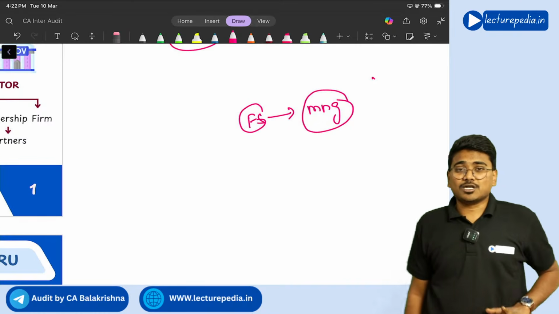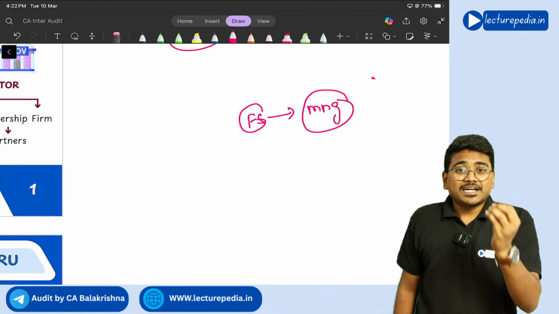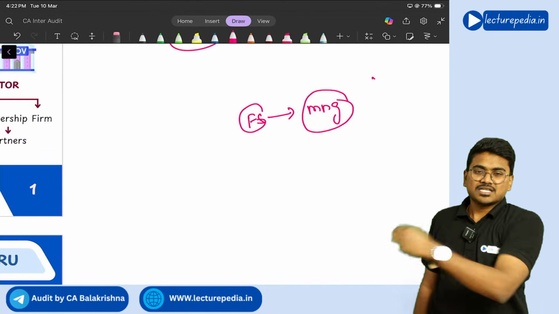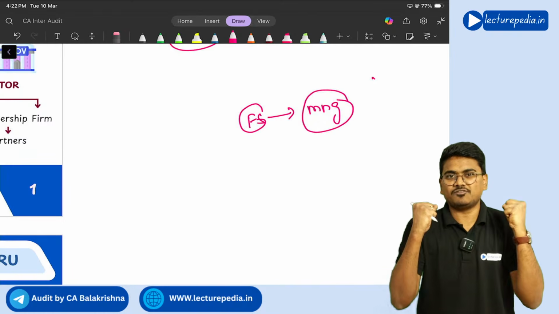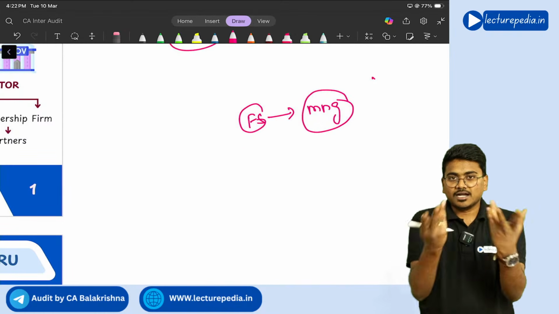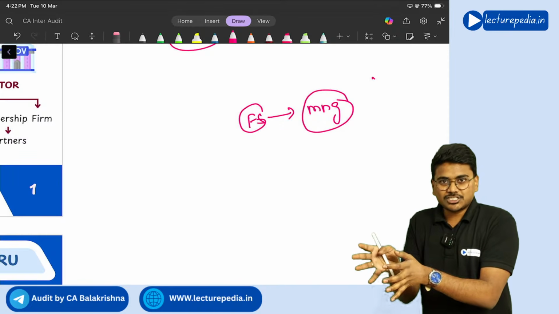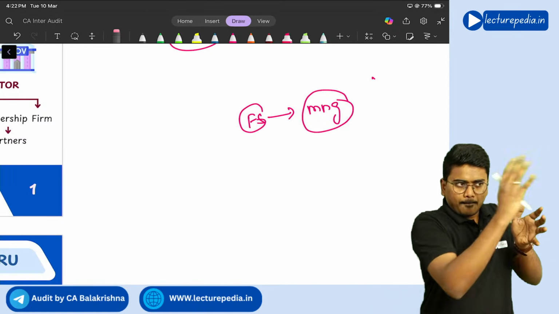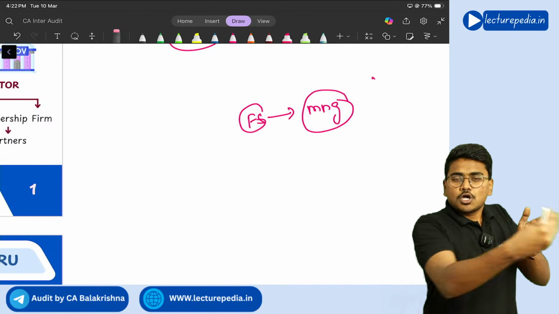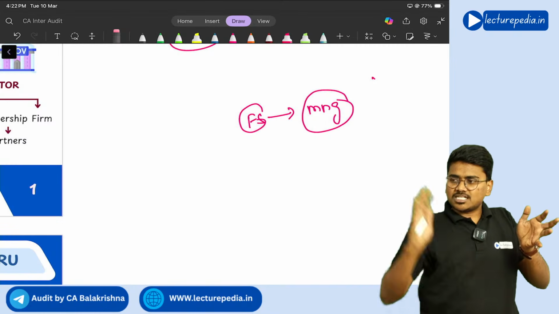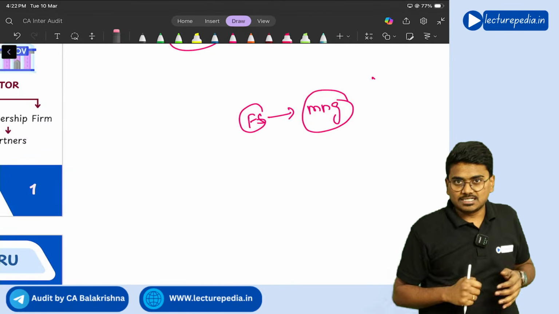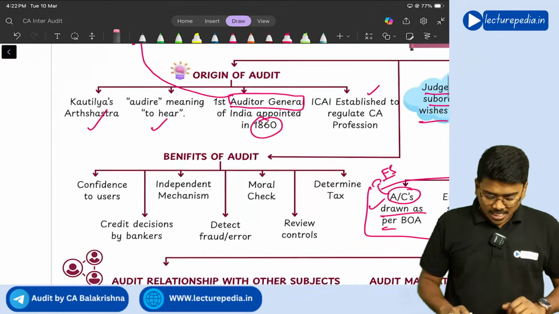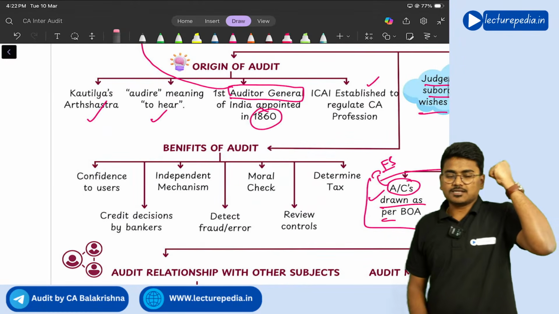So this is the first advantage. Audit will give confidence, assurance to the user. See, assurance means nothing but confidence. The name of the subject is audit and assurance, right? So audit means verification of financial statements. By verifying the financial statements, the auditor will give assurance, that is confidence, to the users. So the first advantage is that only.